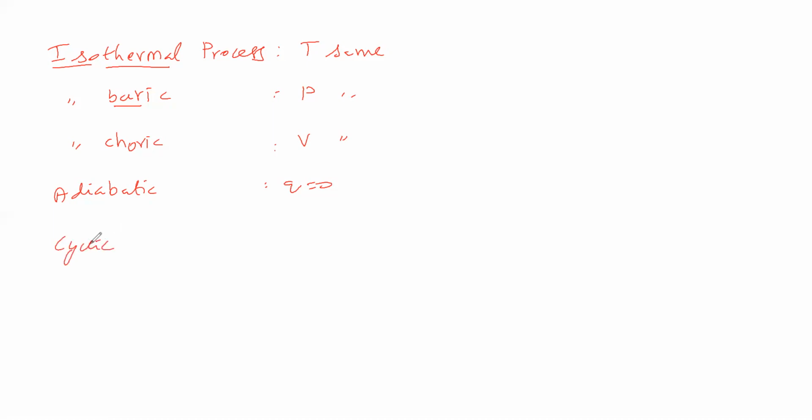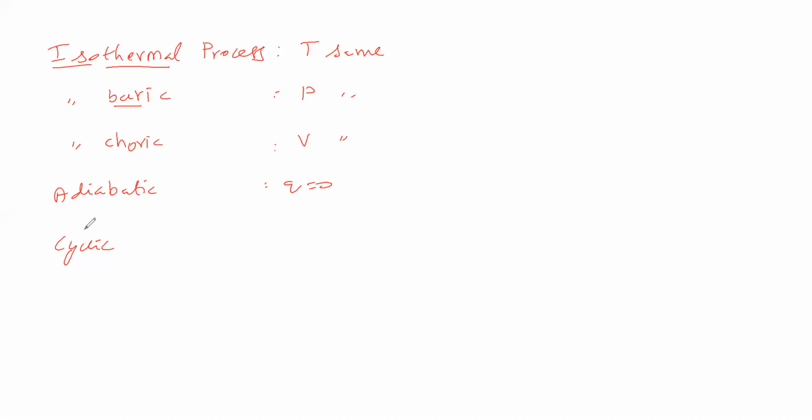Cyclic process means the process starts at one place and after ending comes to the same place. That means the starting point and ending point will remain the same. Then that process is called a cyclic process.